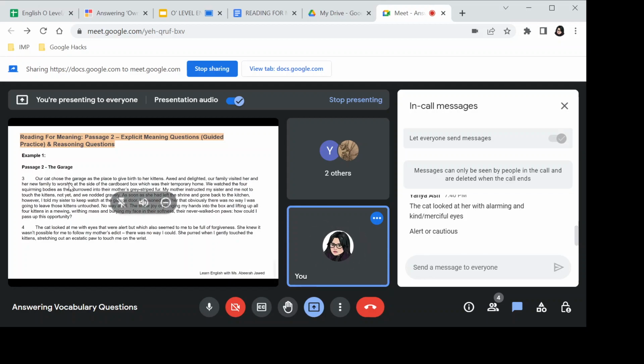Now, what it shows is that when the writer touched the kittens, when she picked up the kittens, the cat was alarmed. It was cautious. It was consciously aware and ready to take an action in case something goes wrong. That is exactly what alert is, right?